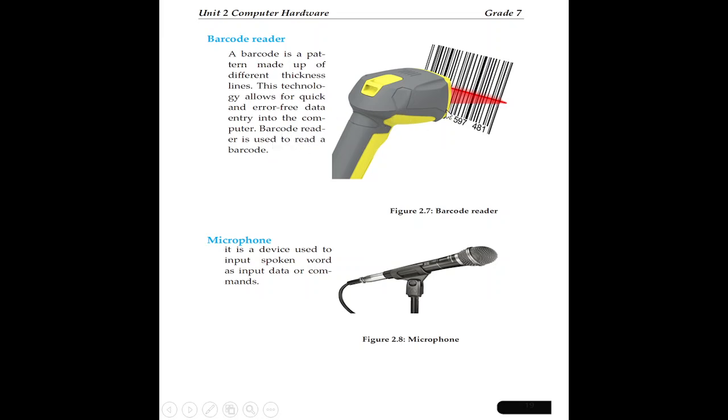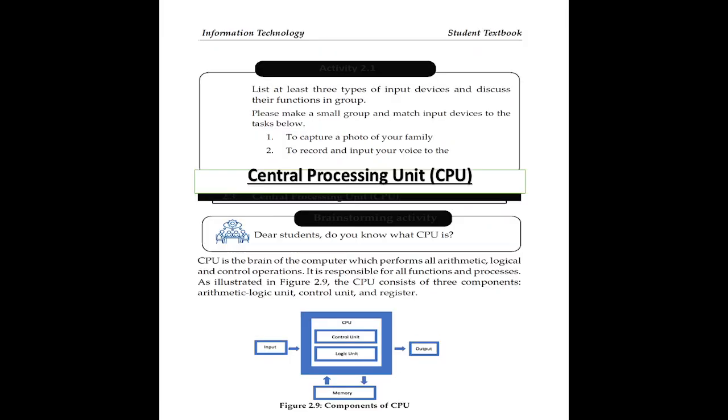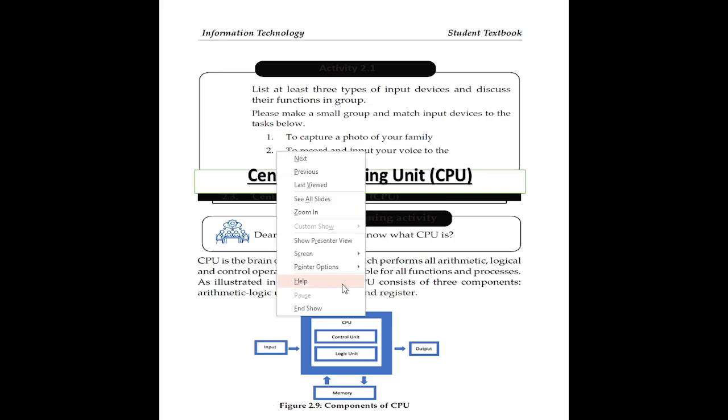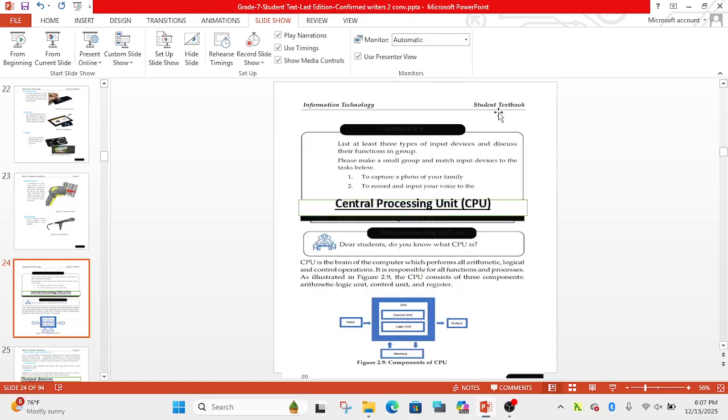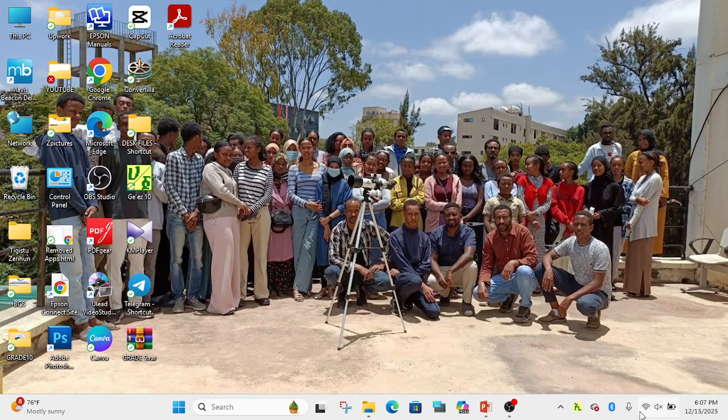Easy to read barcode. The other is the microphone. As you have seen, it is a device used to input spoken words as data or commands. How can we input our voices to the computer system? Using a microphone. Laptop computers today have their own built-in microphones. Thanks to the technology, as you have seen, this is the microphone.